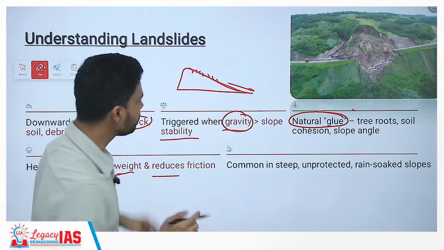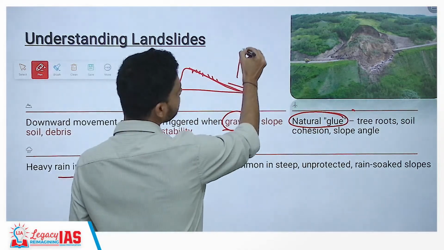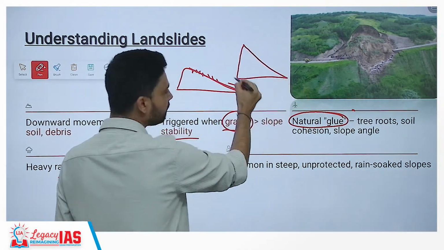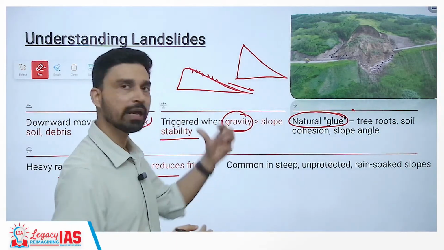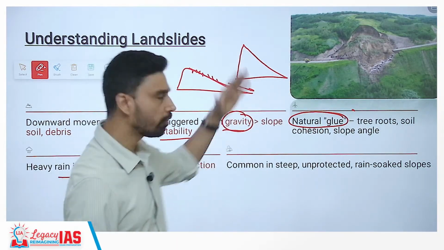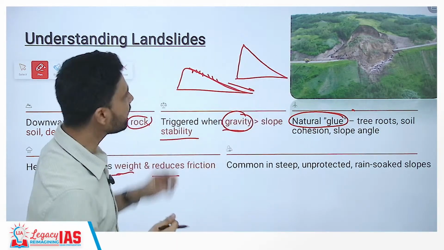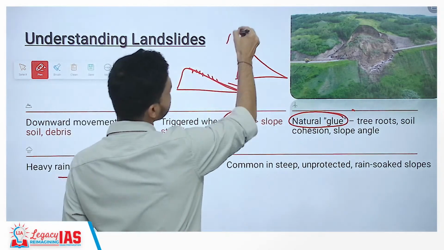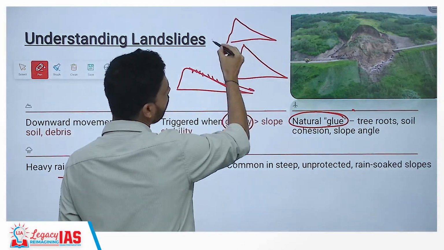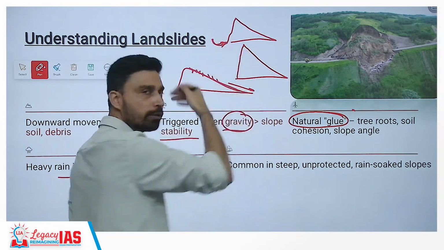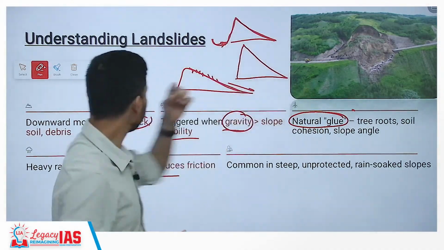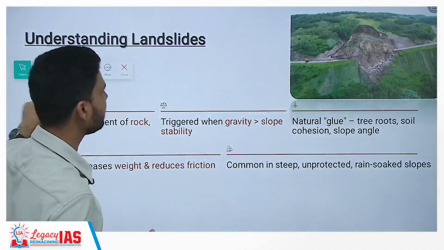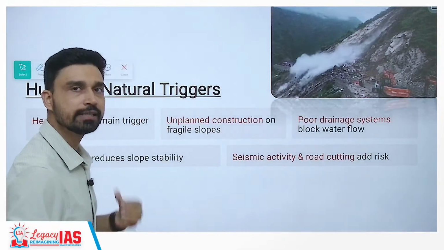And this becomes very common if the slope of the mountain is relatively steeper, if it is not protected, or no protective measure has been taken to ensure its stability, or where you have heavy rainfall. This is the case in the Himalayas, especially the southern slope of the Himalayas, which is very steep due to the continuous convergence or pushing by the Indian plate, and that is why landslide and related incidents are seen to a greater degree on this slope.